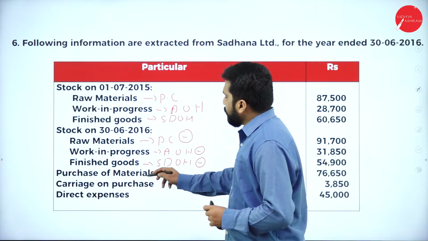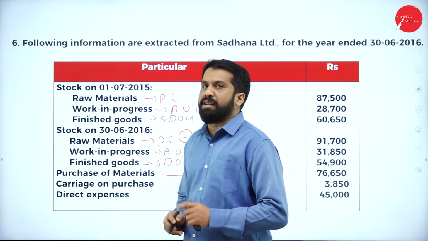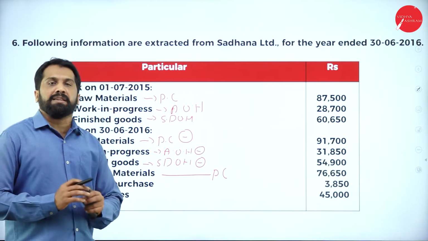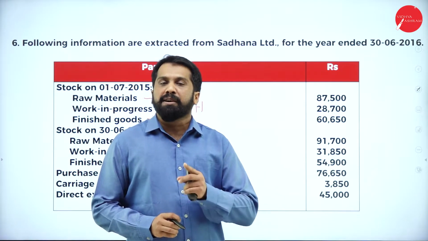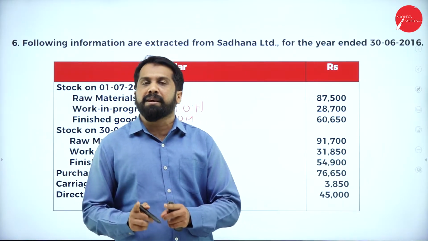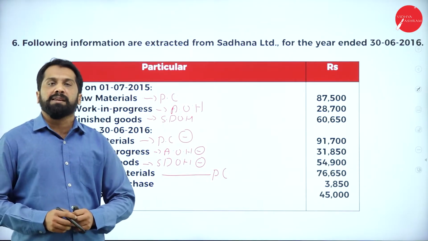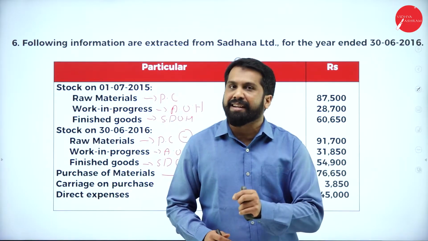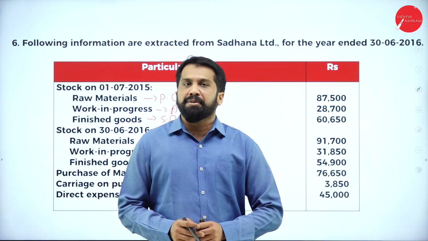Then purchase of material. If you purchase any material, we call it prime cost. If they have mentioned specifically purchase of indirect material, then where will it come? Factory overhead. Remember, anything which is direct or not mentioned will come under prime cost. Anything which is specifically mentioned as indirect, we'll consider under your factory overhead.